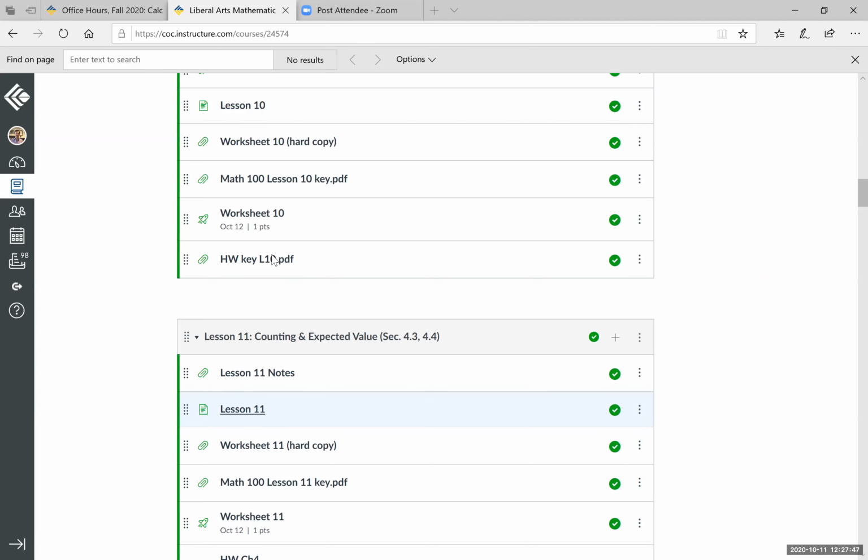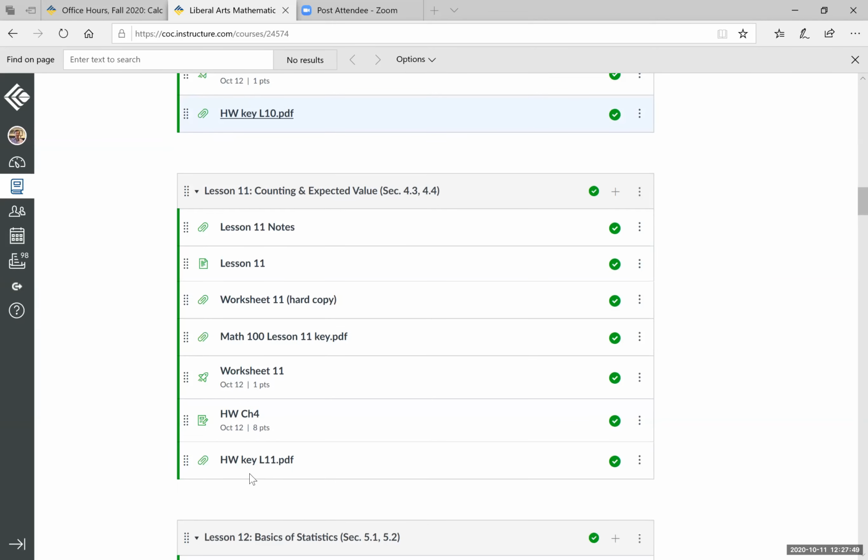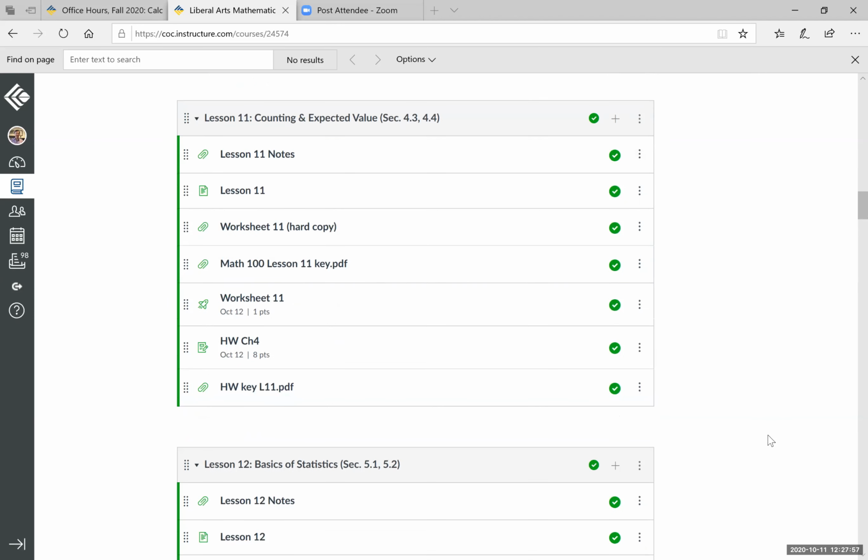Remember, you do have a homework key page for each section or each lesson. So please take a look at that and take advantage of that. So the homework for chapter 4 is due tomorrow on Monday. And that's going to be on chapter 4, sections 1 through 4.